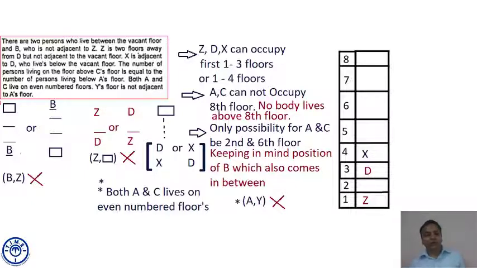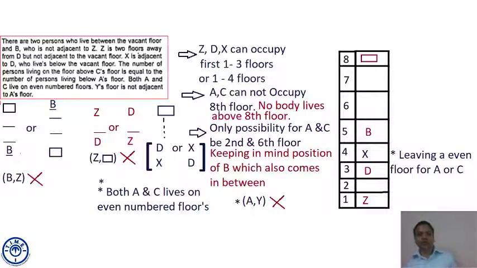Now the vacant floor cannot be at floor number 2. So we are leaving the even floors for A and C. Then B comes at floor number 5. So the vacant floor goes to floor number 8, because the vacant floor can only be 7 or 8. So it's the 8th position. Now this 6th floor is for A or C. The second floor is for A or C.